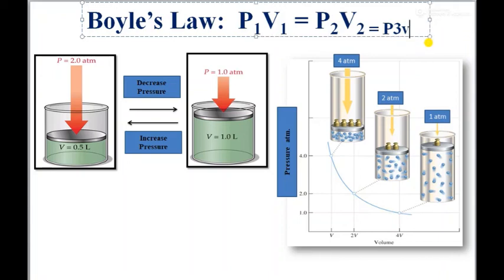So this is equal to P3 V3 or P4 V4 just because all the points lie on the same curve. For that reason we can give the equality sign. So that thing you have to remember. So this is your Boyle's law.